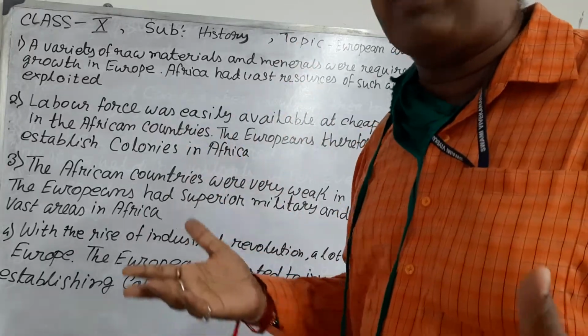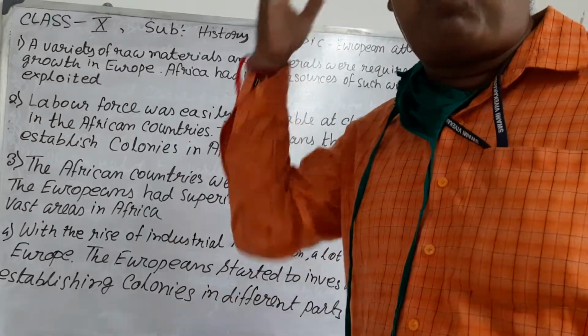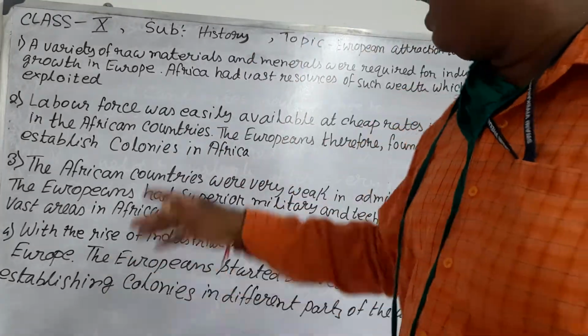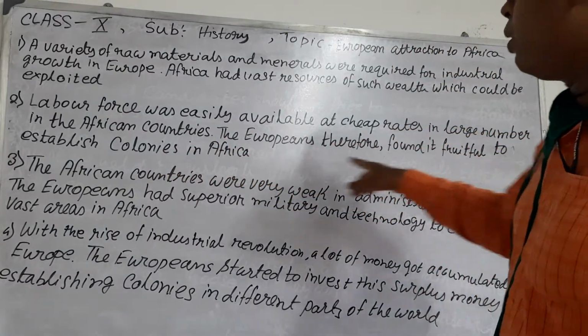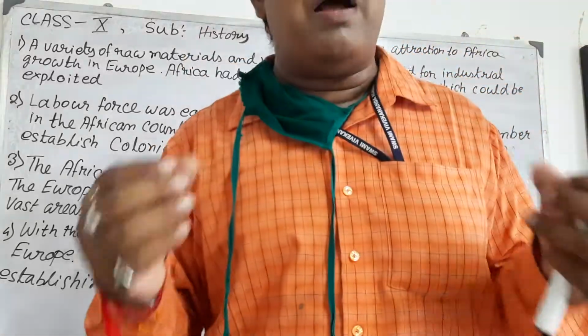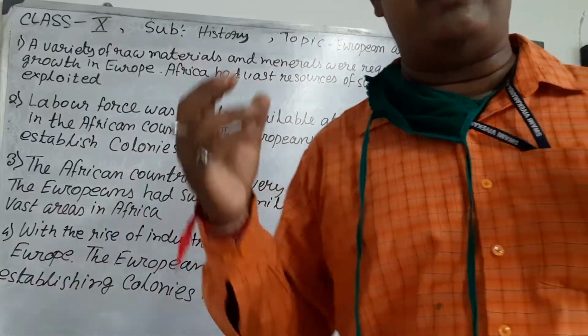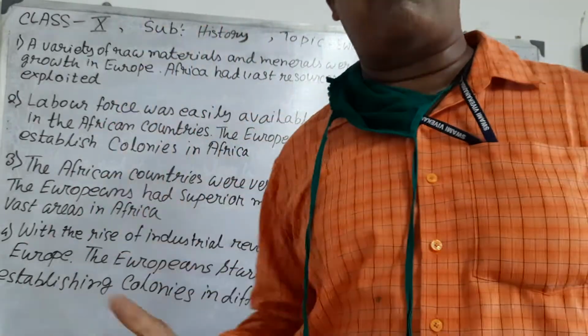They worked and lived like slaves, working hard for industry and production, but they got nothing. Therefore the Europeans found it fruitful to establish colonies in Africa. Labor was very easy to get in Africa, so they brought labor to Europe for their production.